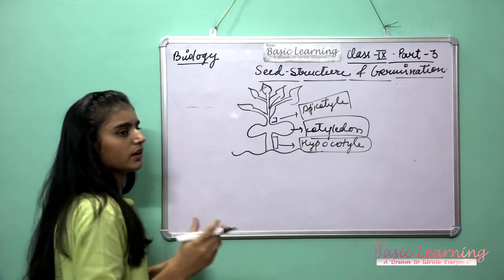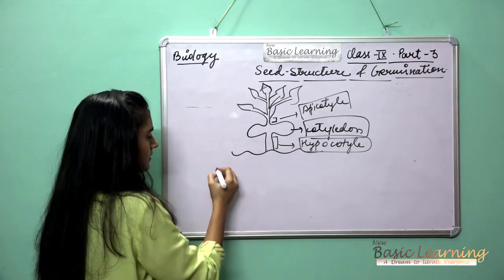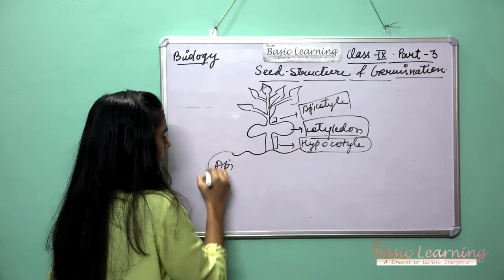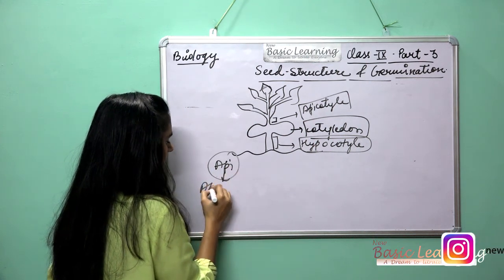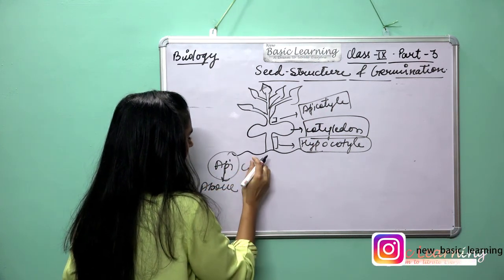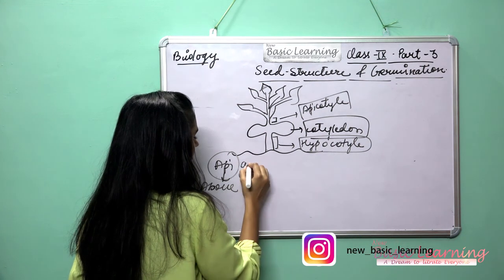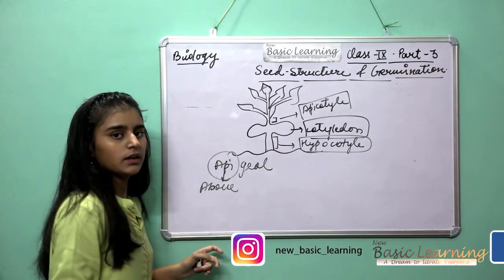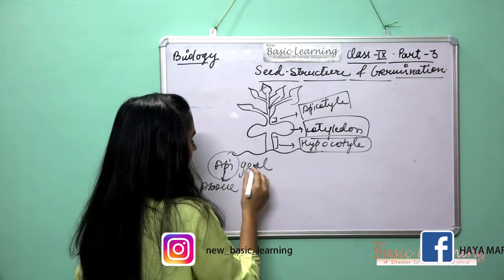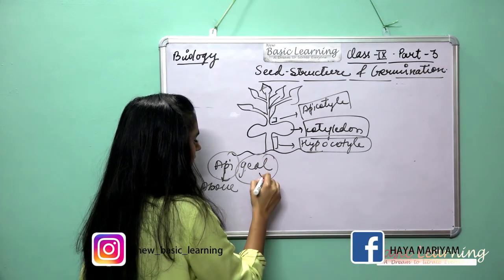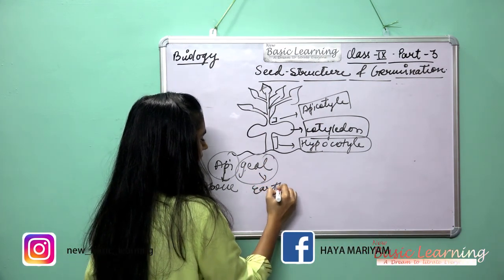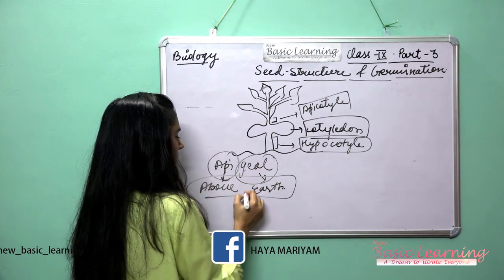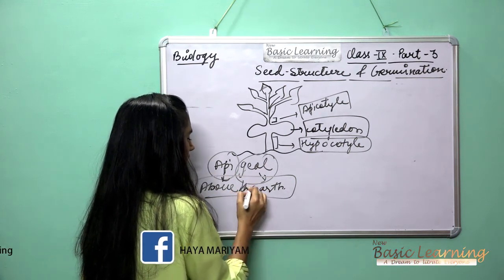By the name only you can understand that epi means above, and geal means earth, so the meaning becomes above the earth.